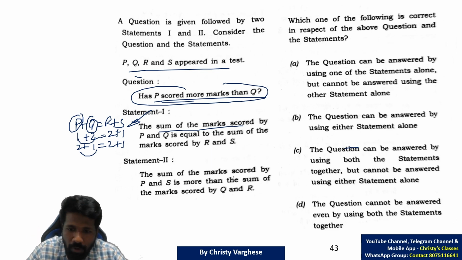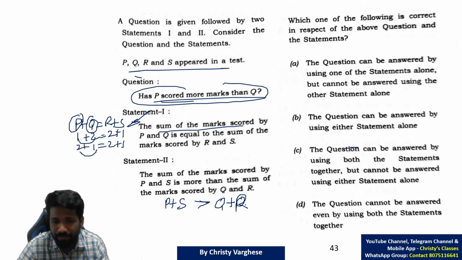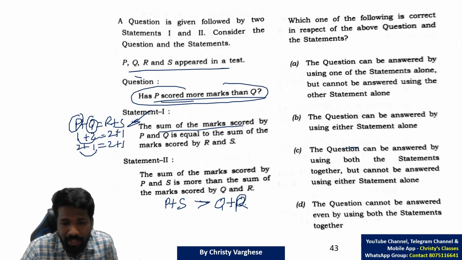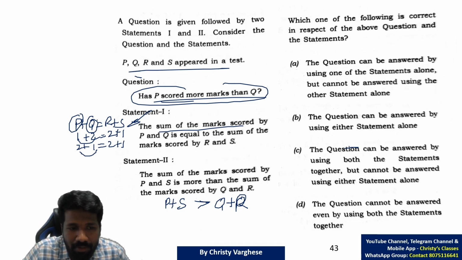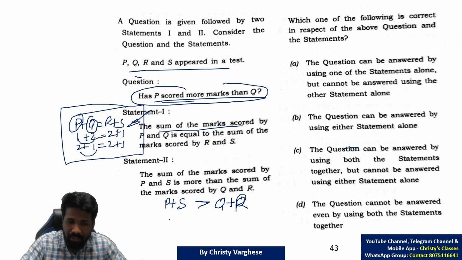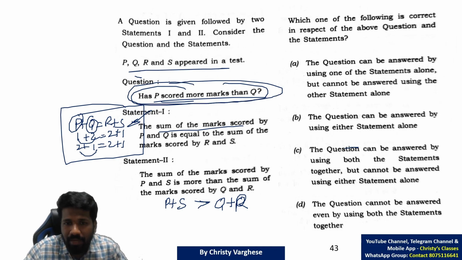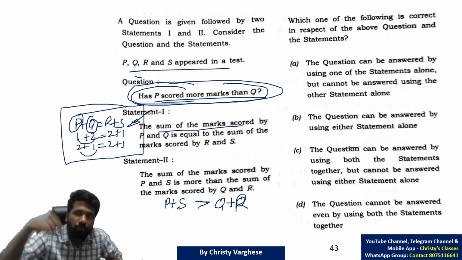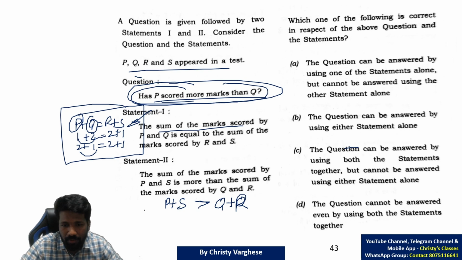Statement 2: the sum of marks scored by P and S is greater than the sum of marks scored by Q and R. Mathematically solving it will take a lot of time. You can solve it, but I will not recommend that in the exam hall. What I suggest is that you take examples like I showed you here, satisfying statement 2, and check whether P greater than Q and P less than Q are both possible. Then statement 2 alone is not enough. So let us try that.